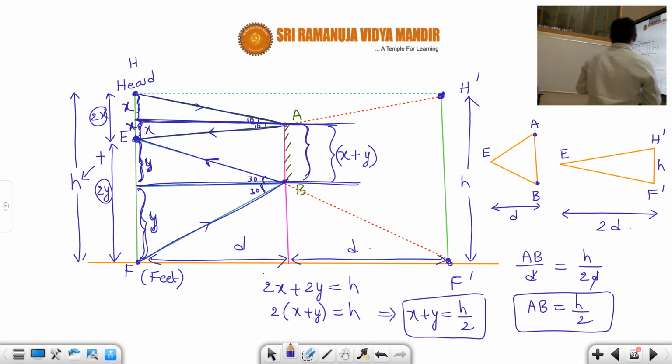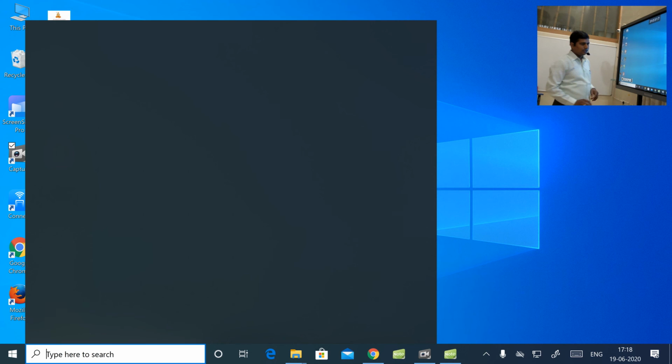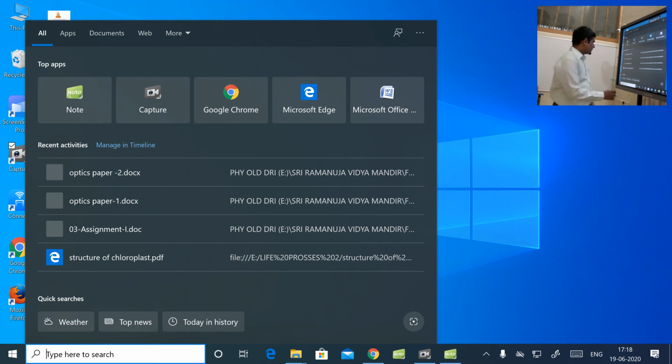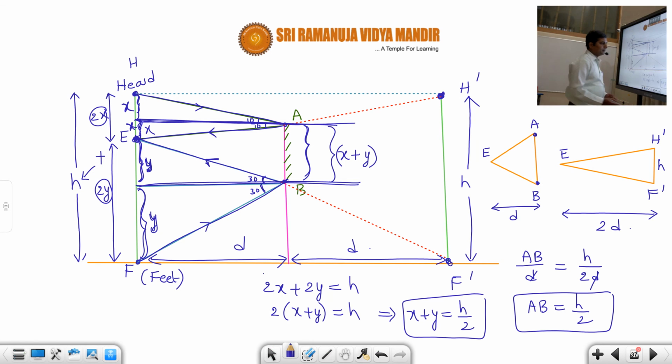So that means if a man's height is h, then the minimum size of the mirror required for him to completely see himself is given by half of his height. I hope, students, you understood. So basically, if you know how to identify similar triangles and how to apply the similar triangles concept, then these problems can be easily done, students.